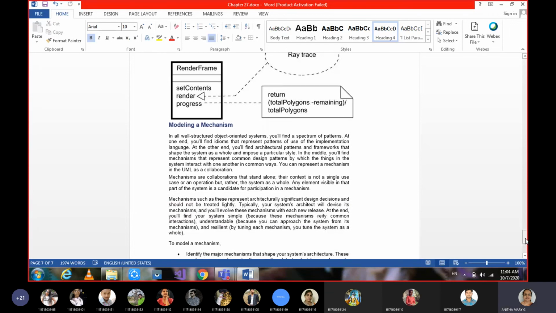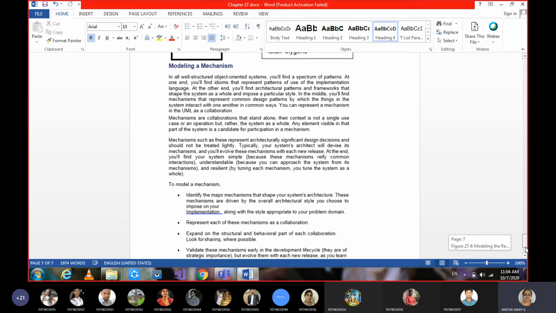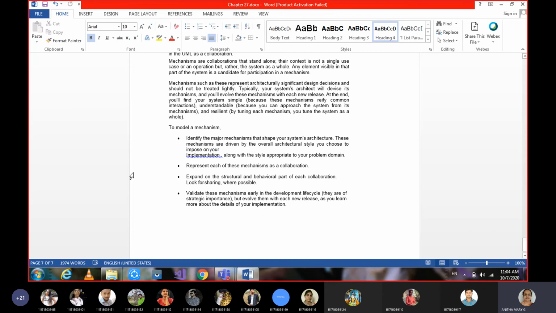Then, moving on to the next one: the third common modeling technique is modeling a mechanism. Here a mechanism is nothing but a procedure, how to go about and follow things. That is what we call a mechanism. There is no example here, only the theoretical part we study.